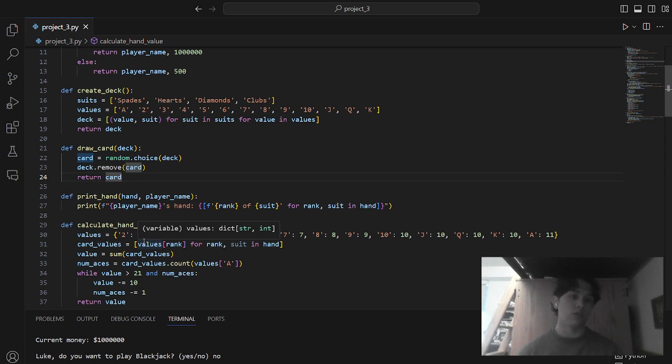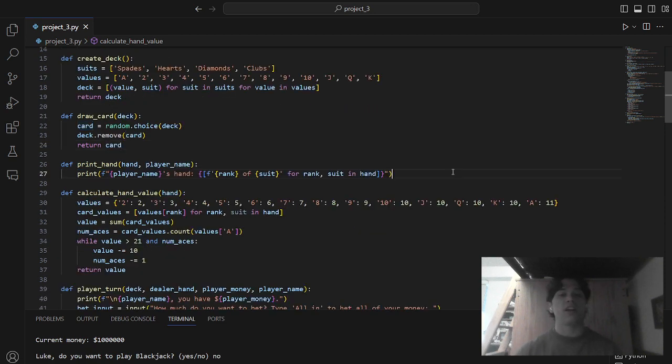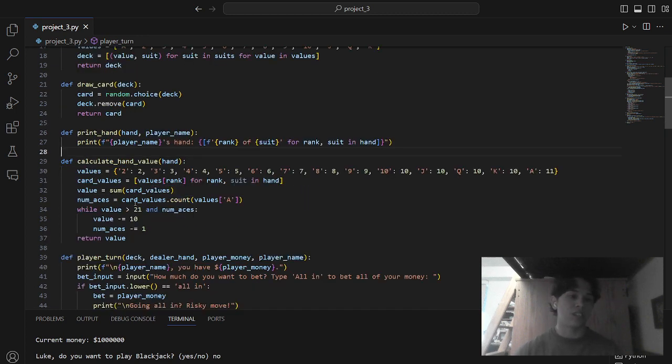deck that we will also use later for when you want to hit. It'll return that card and it'll remove that card. No duplicates. We have print hand, which will print the player's name. Just a simple function so I don't have to repeat this print statement. We have calculate hand value, which will assign each different string or each different character.